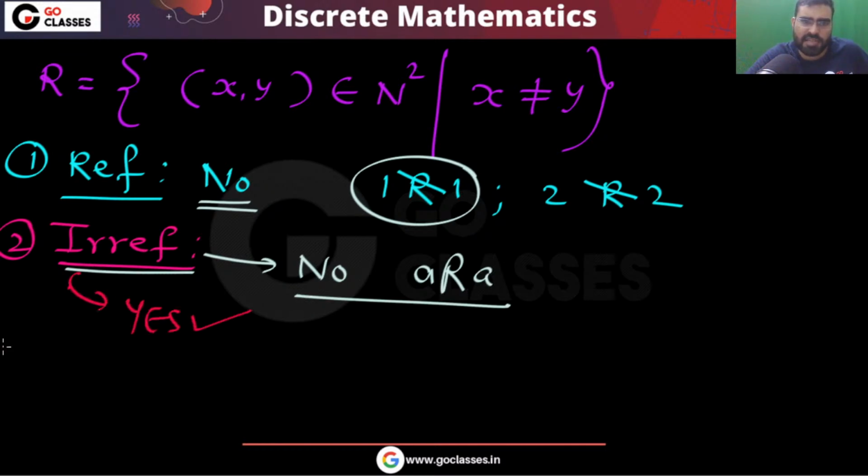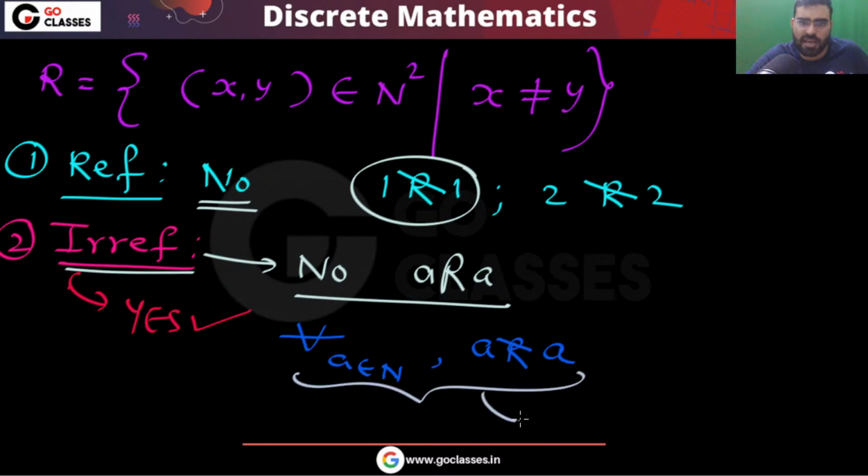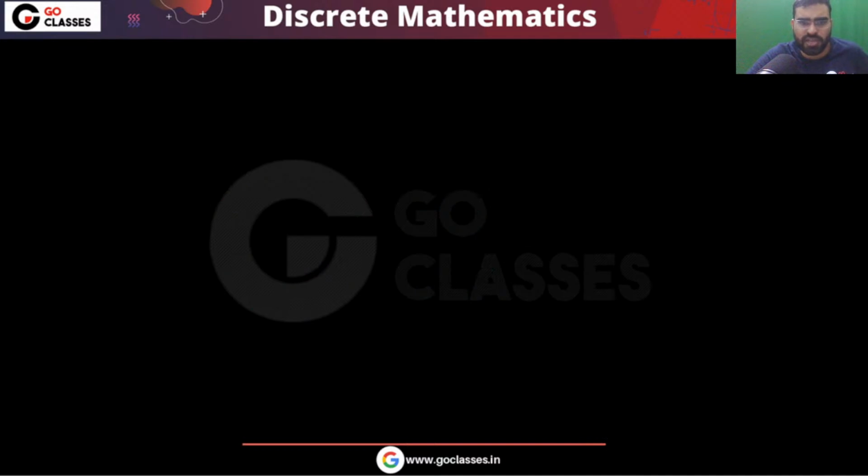This relation is irreflexive, because in this relation you can notice that for all elements, for all natural numbers, A is not related to A. So I can say that this relation R is irreflexive, because you can see no element is related to itself. Okay, what about the next?